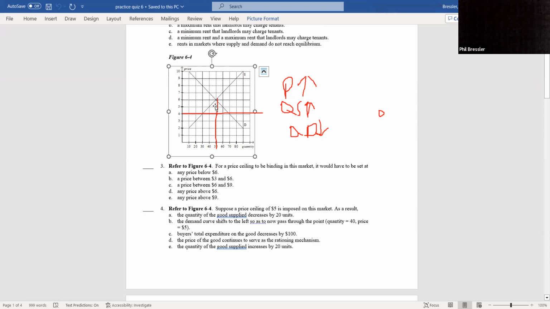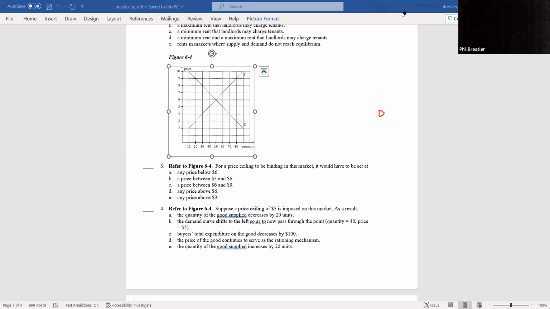So I would just graph those. Now, again, you could have a similar one with just different numbers, or they could remove a price floor and ask you what happens to quantity sold.